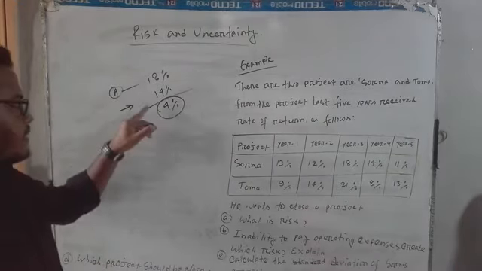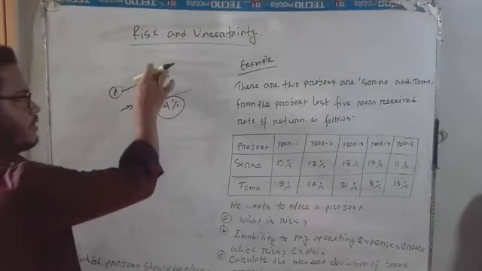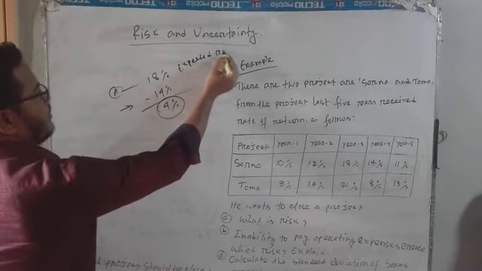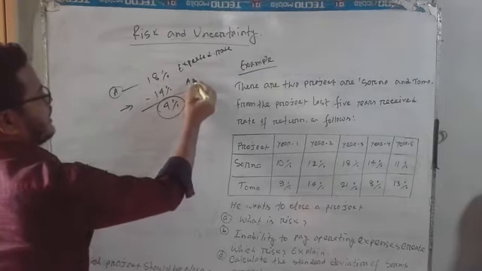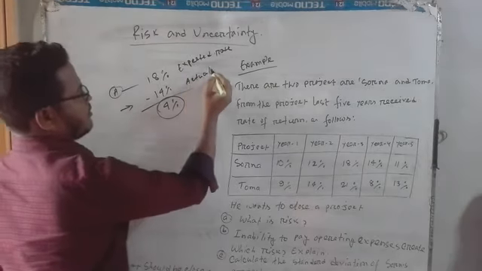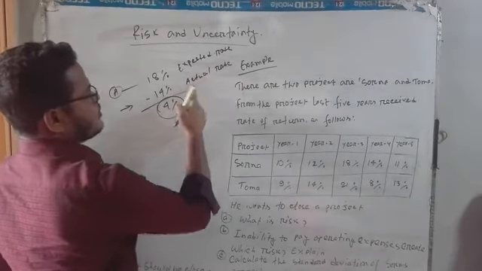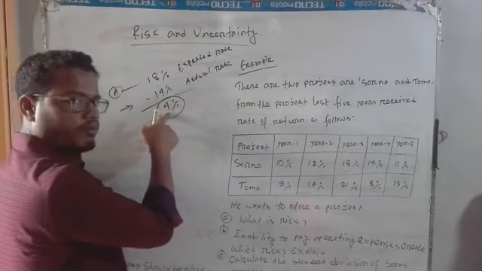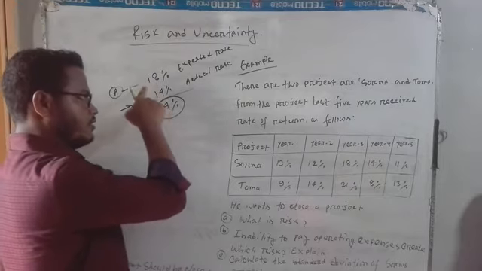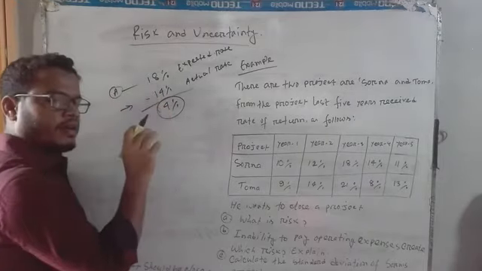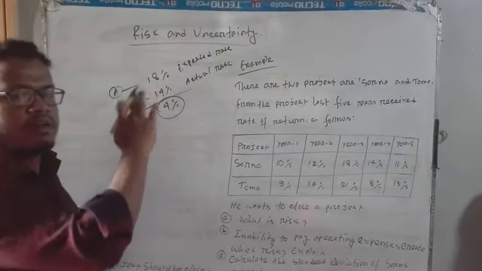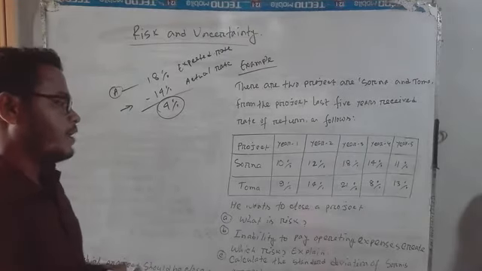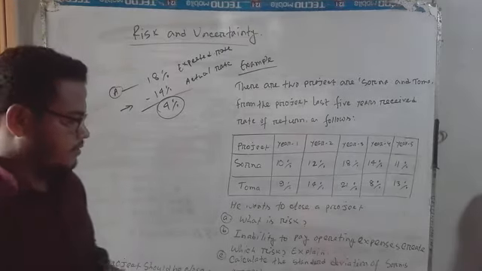The one is called the expected rate and the other is called the actual rate. Here the difference is 4%. So the difference between expected rate of return and actual rate of return is called risk. So I hope you can easily understand.